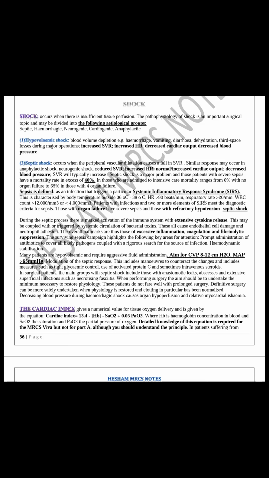Now, I will discuss septic shock. The most important organism to cause septic shock is gram-negative bacilli. Gram-negative bacilli cause release of a material called endotoxin. Endotoxin is the lipopolysaccharide of the membrane of the gram-negative bacilli. So septic shock is also called endotoxic shock, while hypovolemic shock is called oligemic shock.